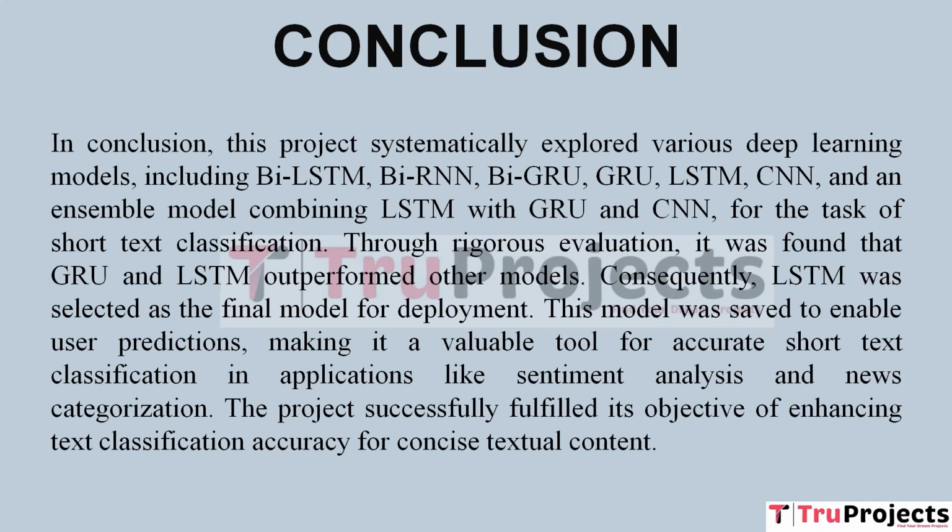of short text, including Bi-LSTM, Bi-RNN, GRU, LSTM, CNN, and an ensemble model integrating LSTM with GRU and CNN. It was determined through thorough evaluation that GRU and LSTM outperformed other models. As a result, the deployment of LSTM was chosen as the final model. In applications like sentiment analysis and news categorization, this model can be used to accurately classify brief text because it was saved to allow user predictions. The project's goal of improving text categorization accuracy for brief textual content was achieved.